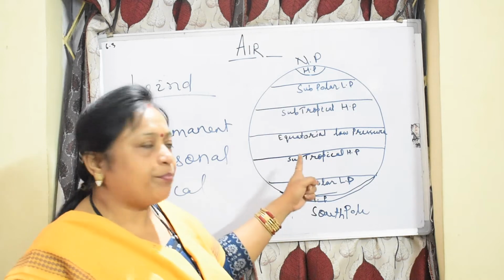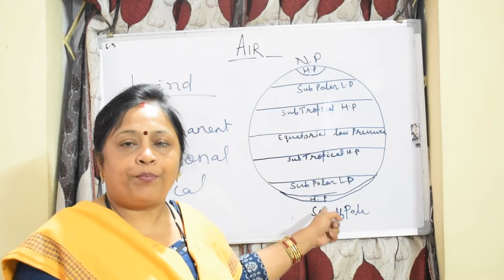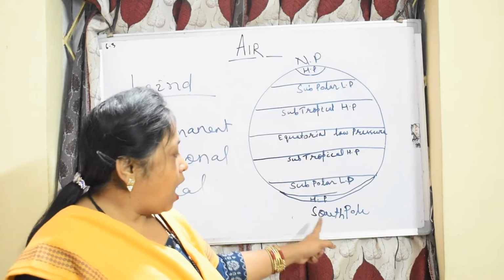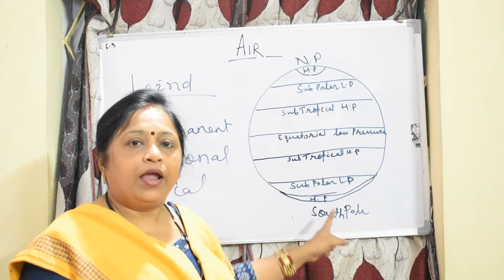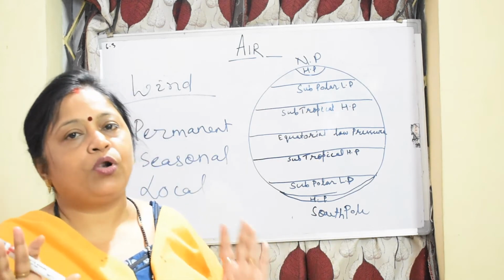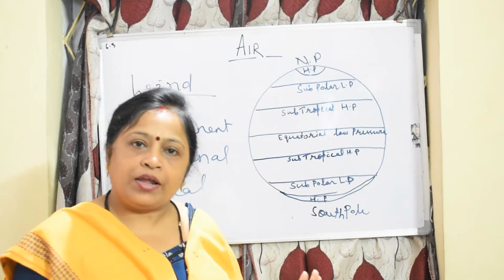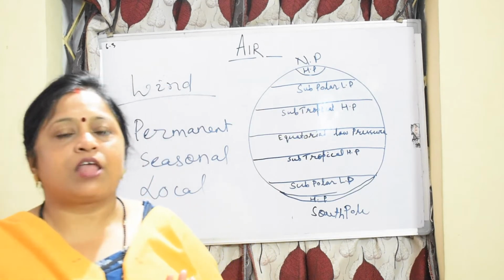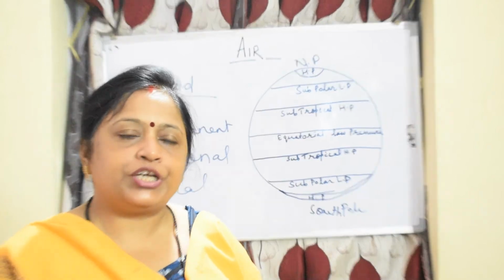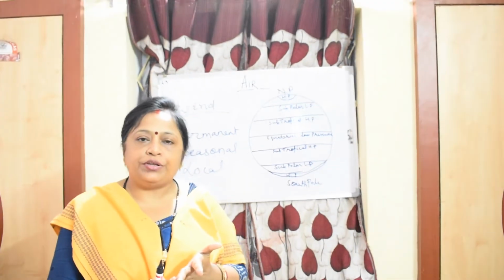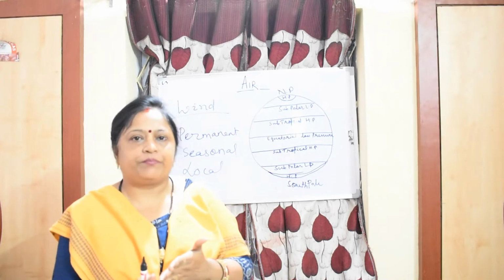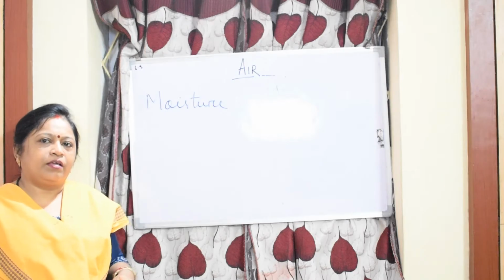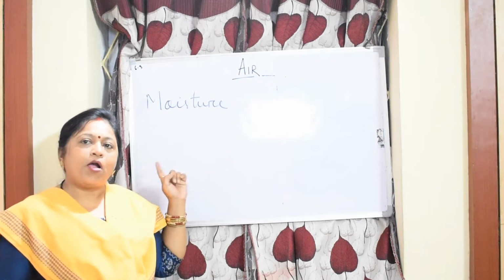And then comes the subpolar low pressure belt, and then the high pressure area. In the polar area, the South Pole and North Pole have high pressure areas. Okay, so with this we have completed air pressure, pressure belt, wind, weather and climate, temperature. Now come to moisture.